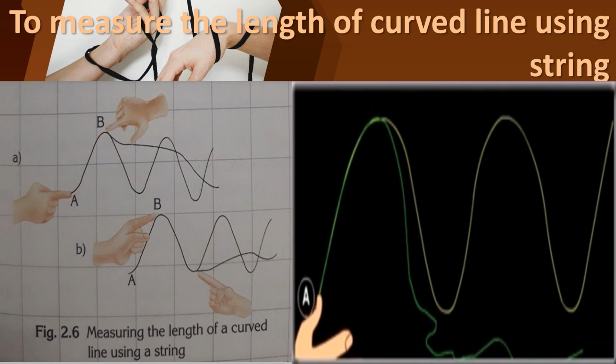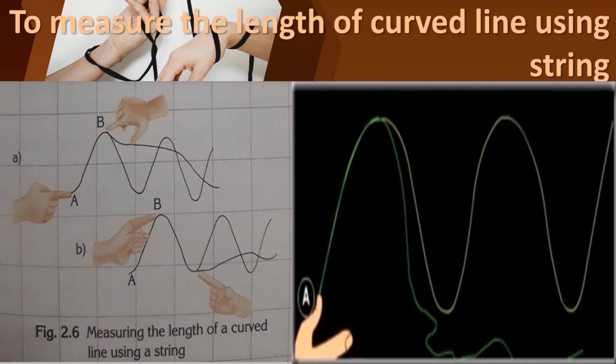Then along the next portion of the line, repeat the same. To measure the entire length of the curved line, you are going to repeat the same procedure again and again. Okay, children?